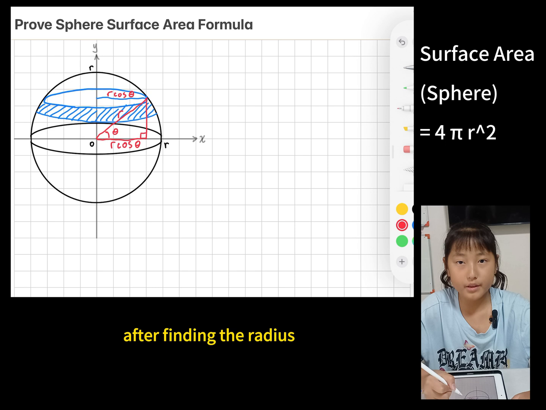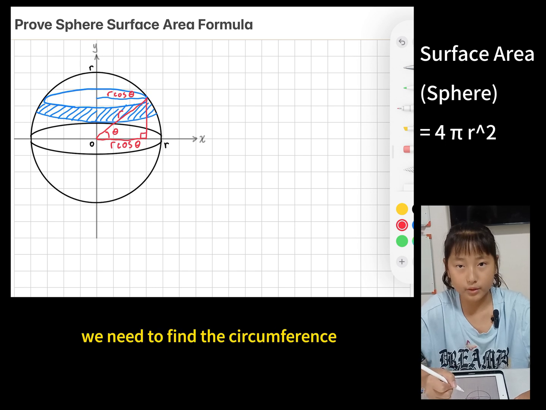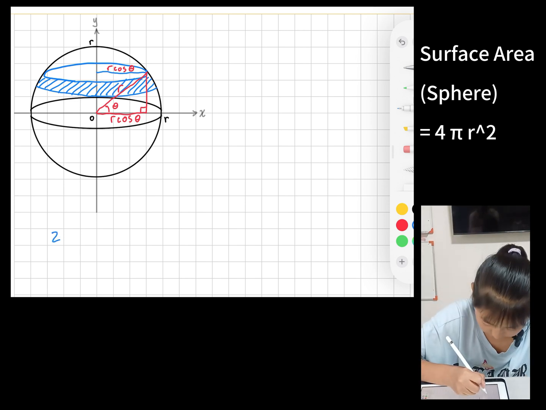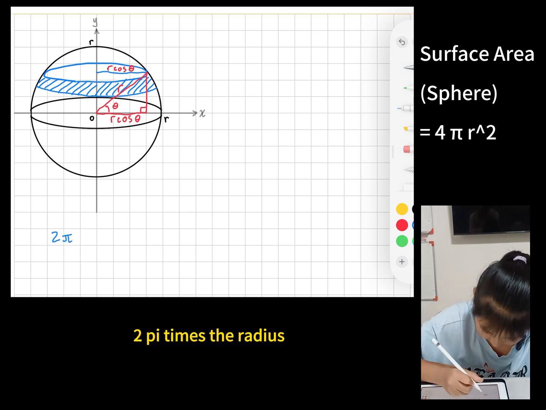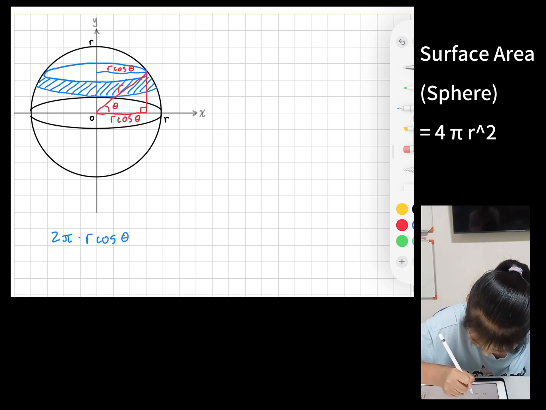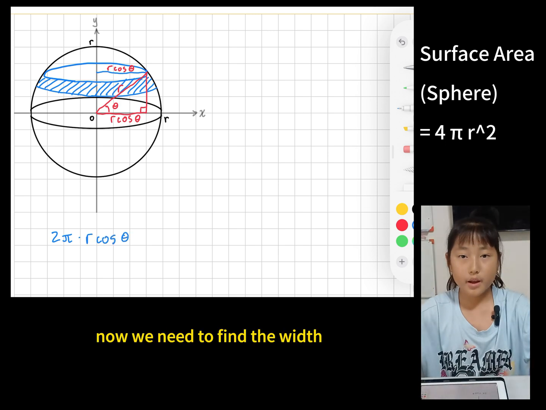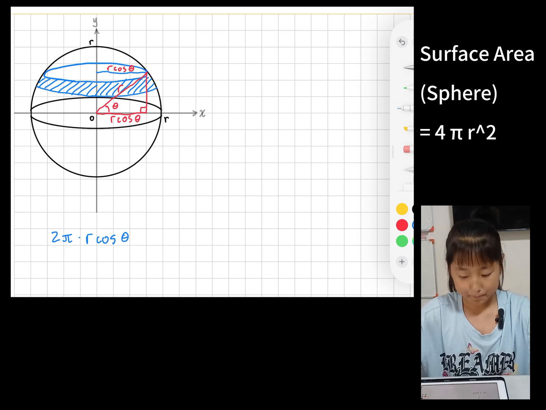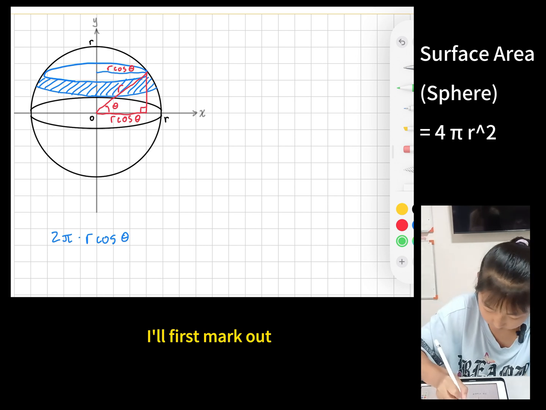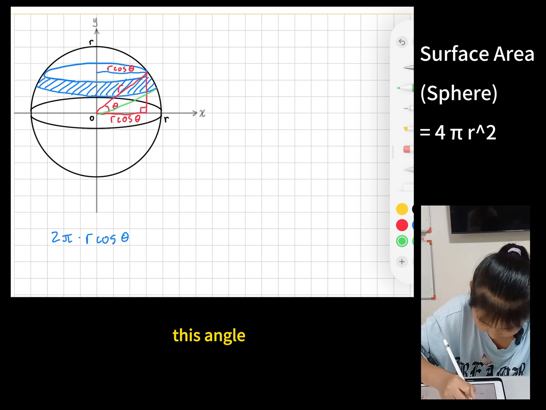After finding the radius, we need to find the circumference. So the circumference is 2 pi times the radius, which is r cosine theta. Now we need to find the width. To find the width, I'll first mark out this angle.